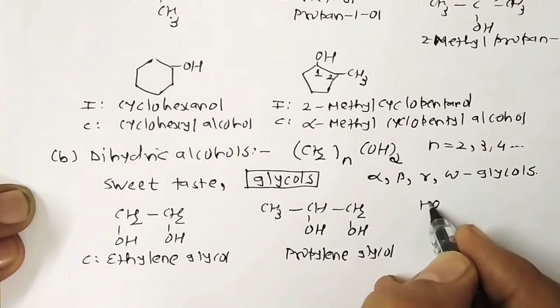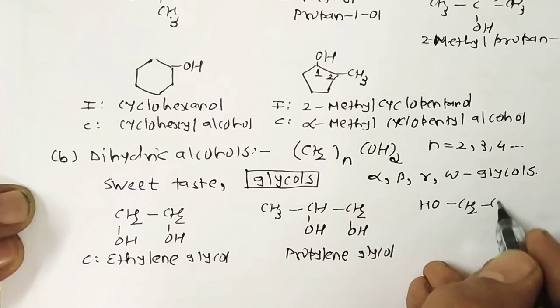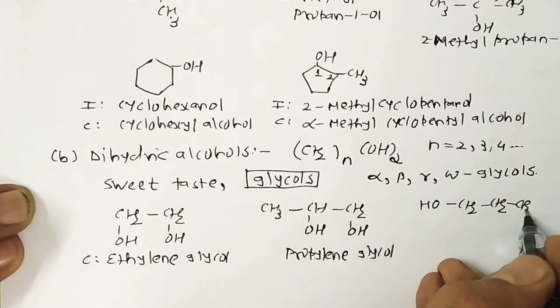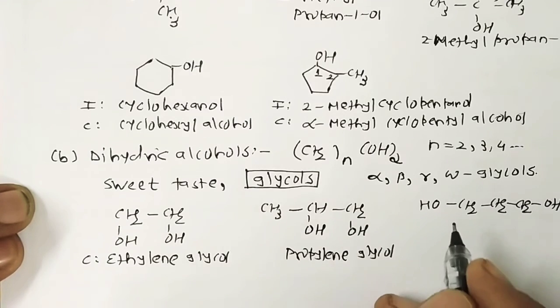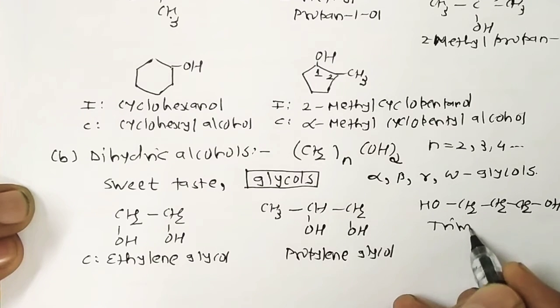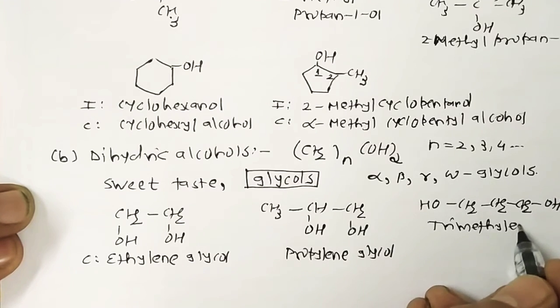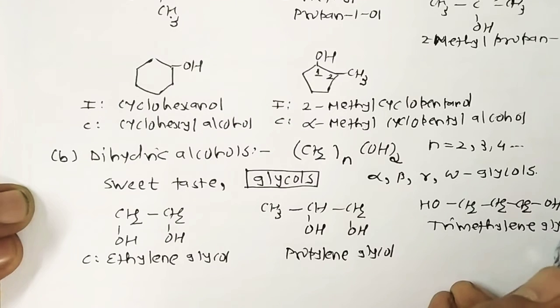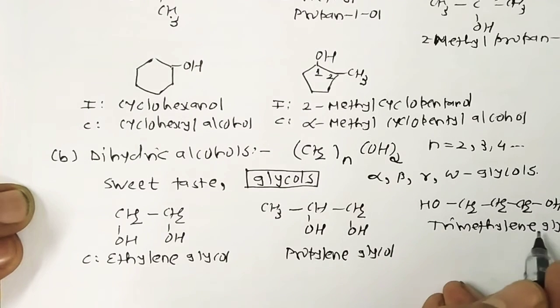Same way, HOCH2-CH2-CH2OH, the name of this compound is trimethylene glycol. Mind well, we are in the common system.